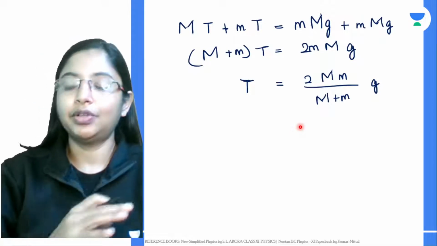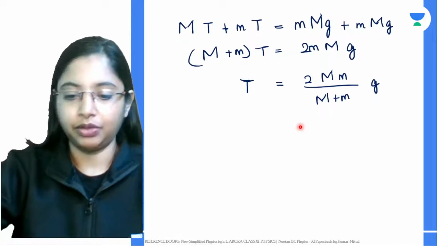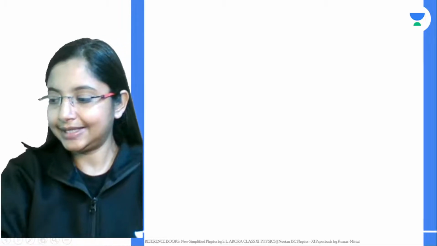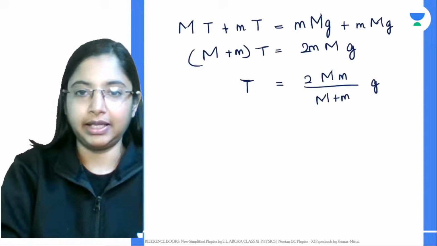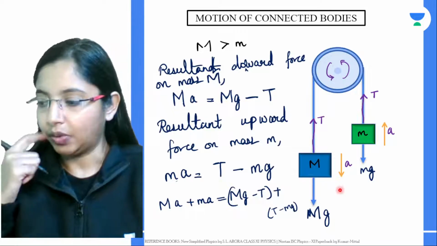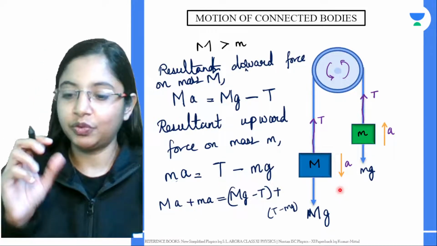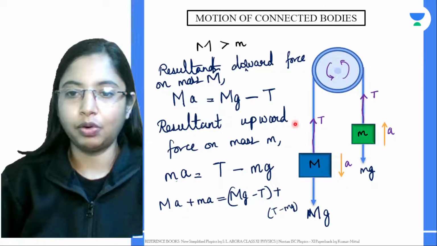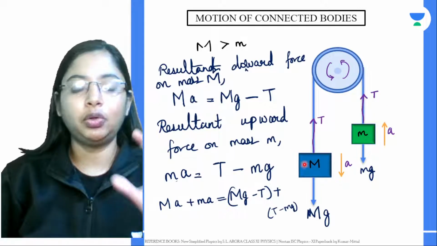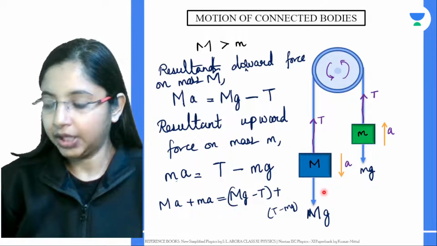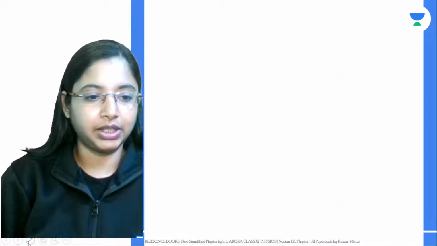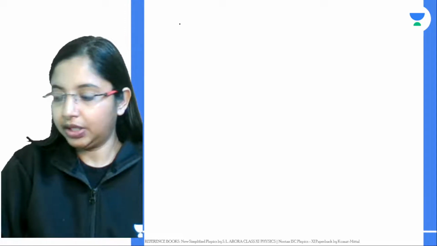Now whenever you're solving any problems in mechanics, we are going to make use of free body diagrams. A free body diagram is very easy. Let's say in this case there are a number of forces acting on this object over here. It becomes very easy for us to consider how many forces in total are acting on this entire system, if we look at the individual objects involved and the forces acting on them.